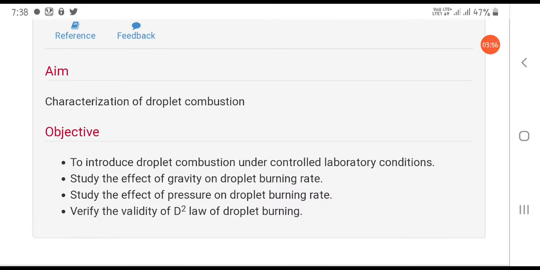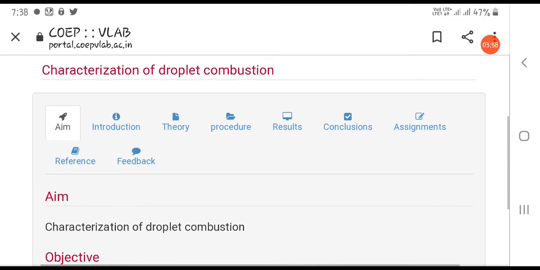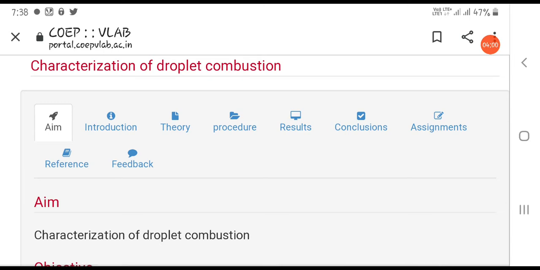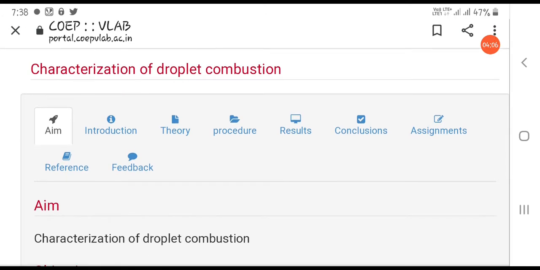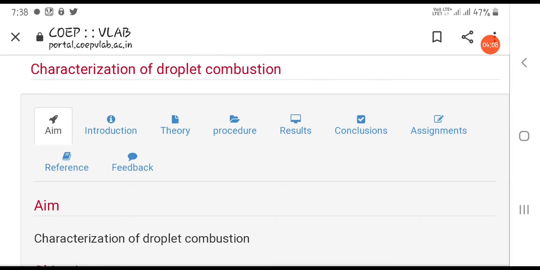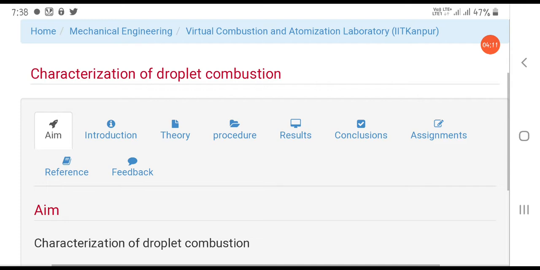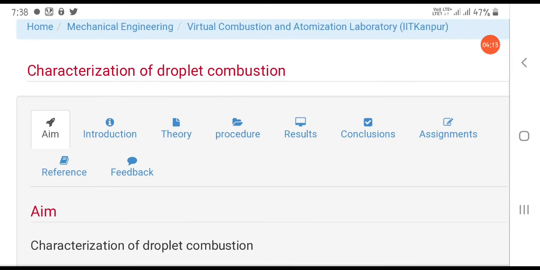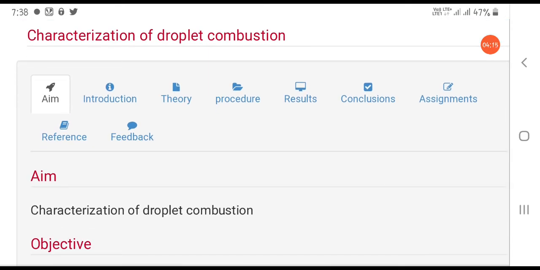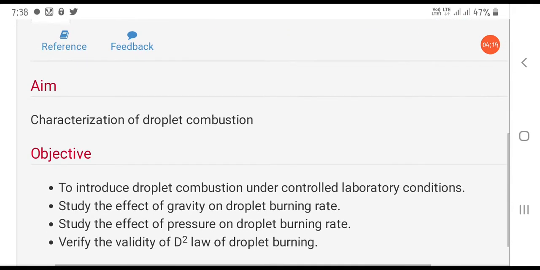The experiment will open and it looks like this. Many things which we already understood during our theory section are here. The experimentation manuals are also there. Similarly, the things under this experiment start with the aim of the experiment, introduction, theory, procedure, results, conclusion, assignments, references and feedback.